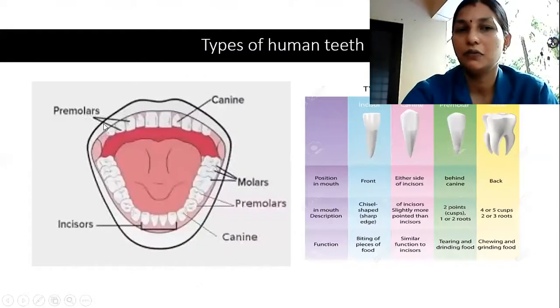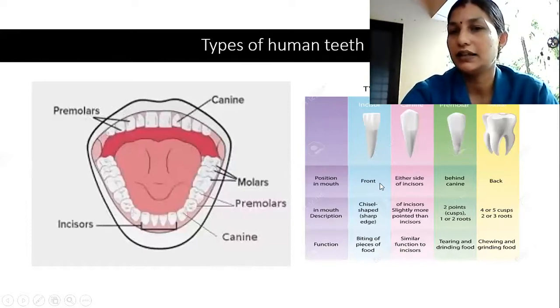So you can see premolars, canines, molars, and incisors. The incisor is in the front position, chisel shaped, and it is for biting pieces of food. So for biting, which teeth help? Incisors. Canines are on either side of the incisors. You can see this is the canine type of teeth, on either side of these 4 incisors. It is slightly more pointed than the incisor, and its function is similar to that of the incisors.